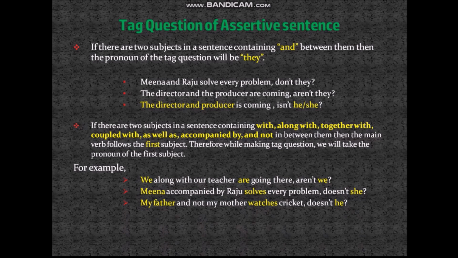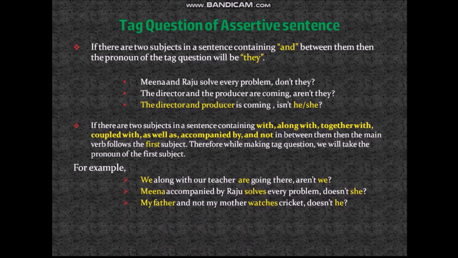Here you can see there are two subjects, that is we and our teacher, but the verb is following the first subject, that is "we are," and that's why in the tag question we are writing "aren't we." The next sentence is Meena accompanied by Raju solves every problem. So here the verb is following Meena, so we will write "doesn't she?"